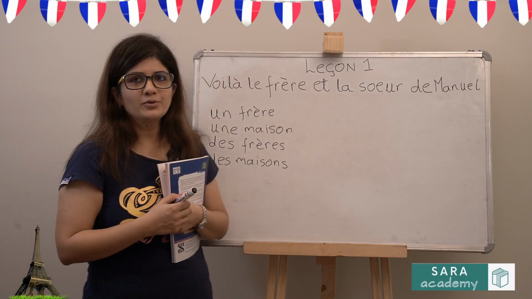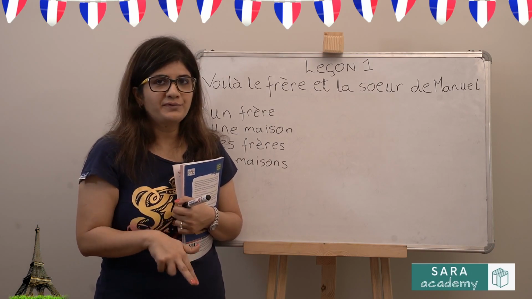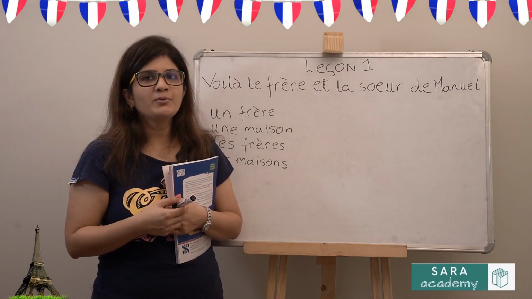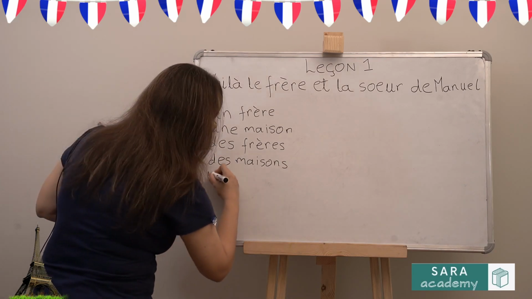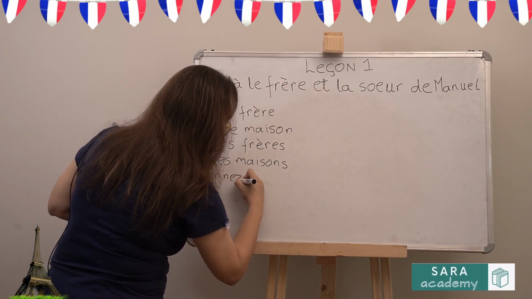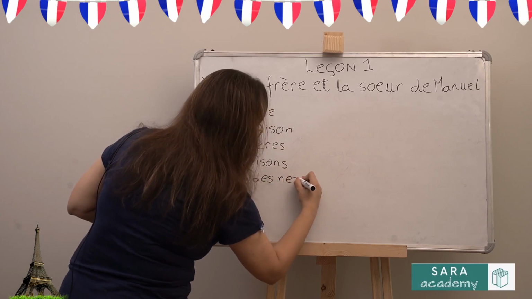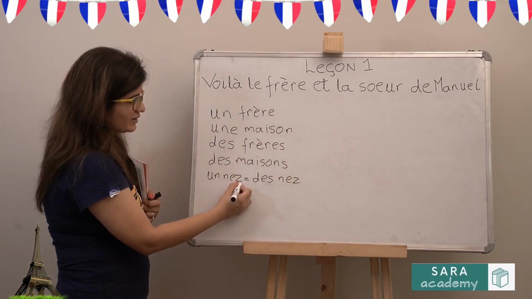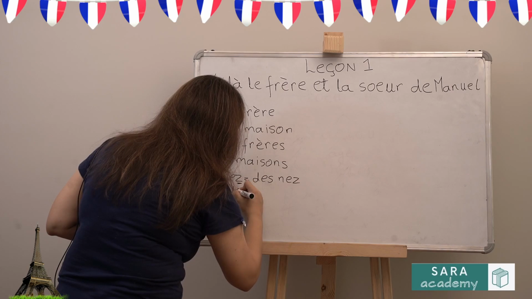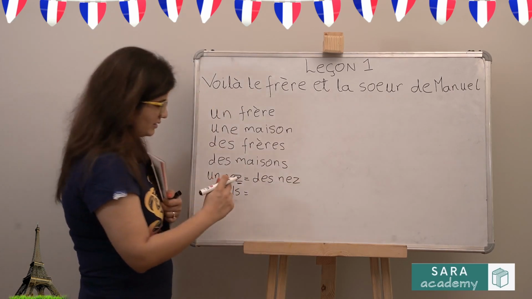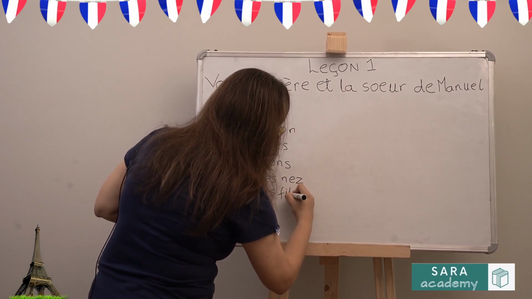Then we had studied the rule that nouns which end with S, X and Z in their singular form remain the same in their plural form. We will not add an S in the end. So for example, if it is un nez, which is a nose, the plural will be des nez. Some noses, you will not add an S because it is ending with a Z. For example, un son. If I have to say some sons, un will become des and son will remain the same.